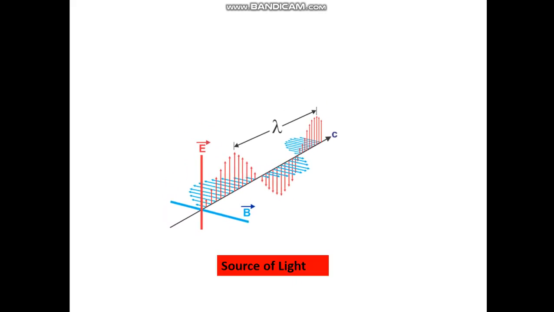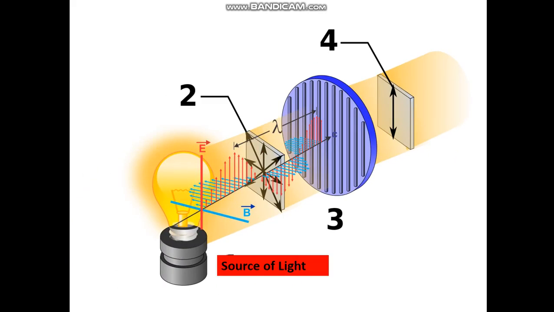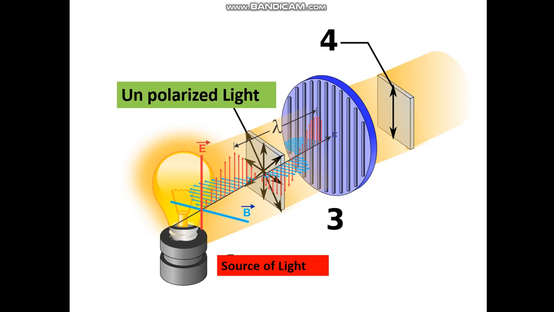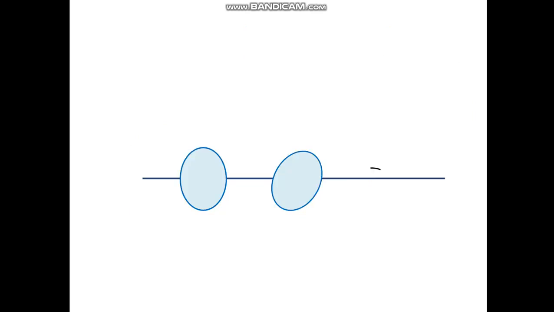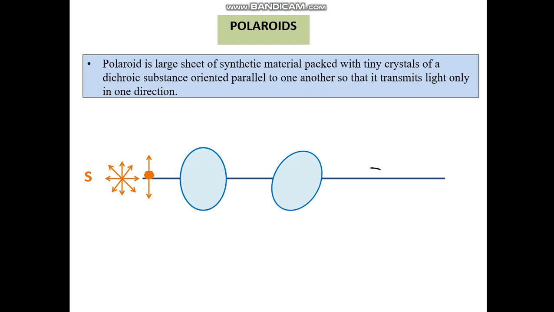Now we have unpolarized light as a source of light. The unpolarized light reaches the Polaroids and we get the polarized light, where the vibration is in a single plane. What are Polaroids? A Polaroid is a large sheet of synthetic material packed with tiny crystals of dichroic substance oriented parallel to one another so that it transmits light only in one direction.